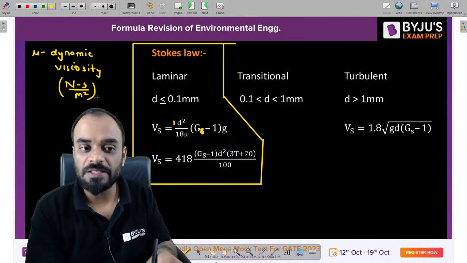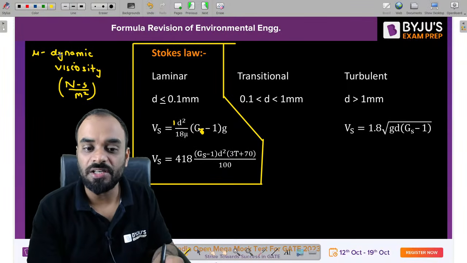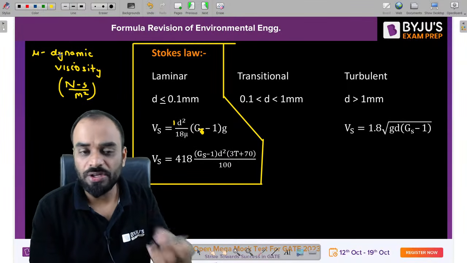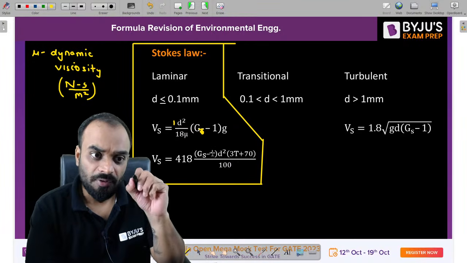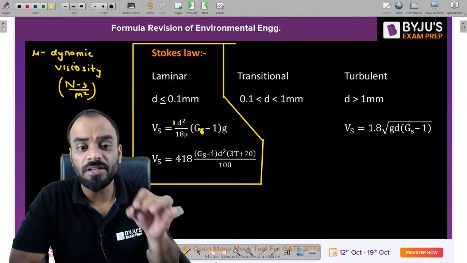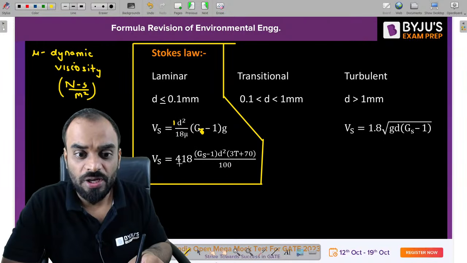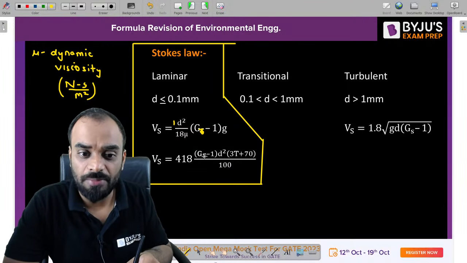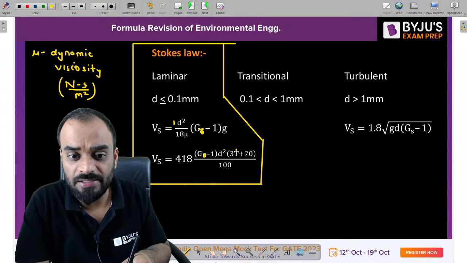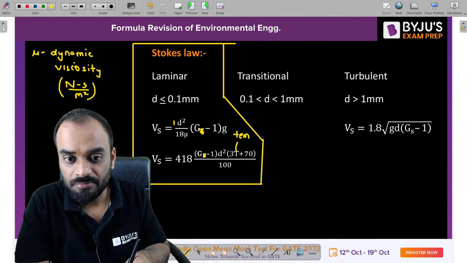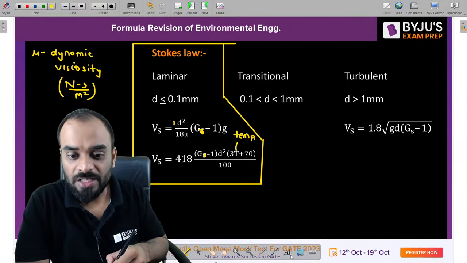Now let us suppose, guys, if I want to convert the dynamic viscosity in terms of temperature, you can do it also. So you can use this formula to estimate the settling velocity of a particle in terms of temperature. You can write here 418 bracket G minus 1 into D square bracket 3T plus 70 divided by 100. T is nothing but the temperature. Clear? Next one is turbulent, guys.